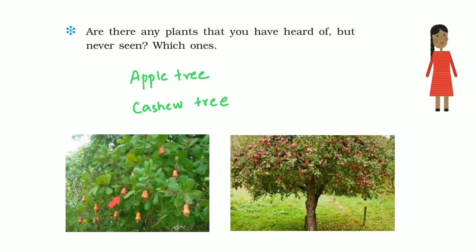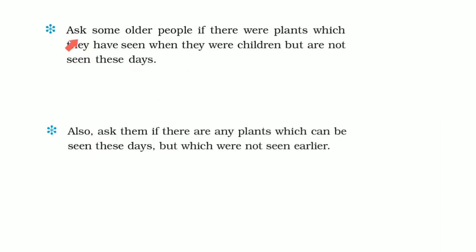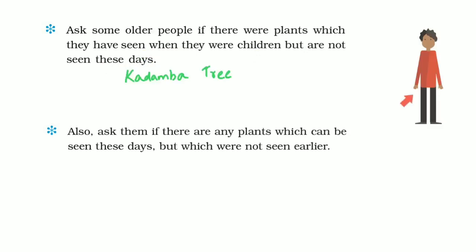Are there any plants that you have heard of but never seen? Which ones? Sita says that she has heard of an apple tree and cashew tree but has never seen them. This is how a cashew tree and apple tree look. We can see that the cashew fruit and the apples are hanging from the branches of the tree. A cashew nut grows at the end of the cashew fruit. These fruits can be plucked and eaten.